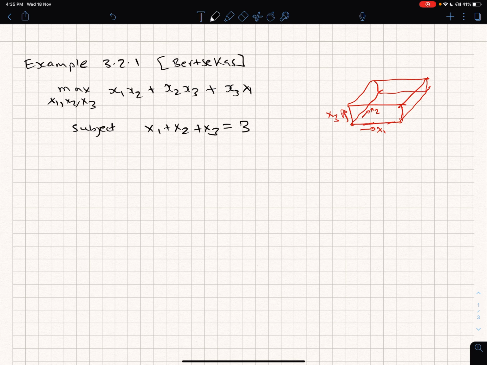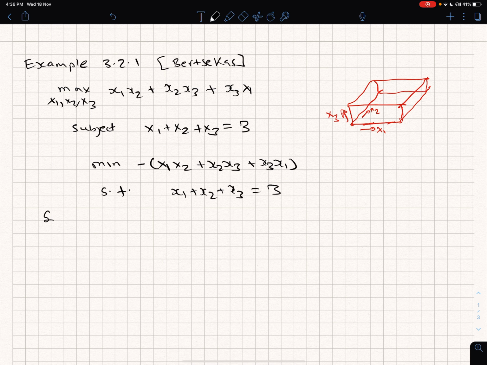Now if we write the minimization problem for this, because we are learning all our conditions in terms of minimization problems, we always follow a standard procedure of converting all maximization problems first to minimization problems. So we write this as minimize minus of x1 x2 plus x2 x3 plus x3 x1 subject to x1 plus x2 plus x3 equal to 3.